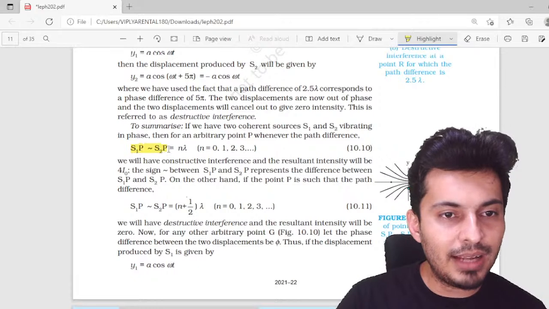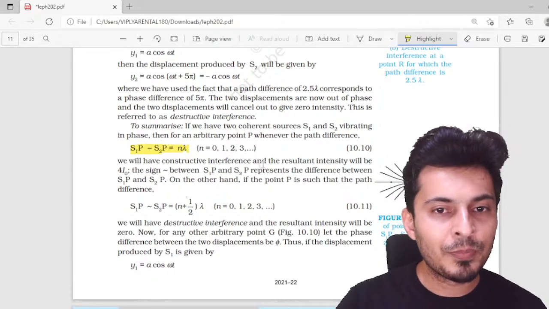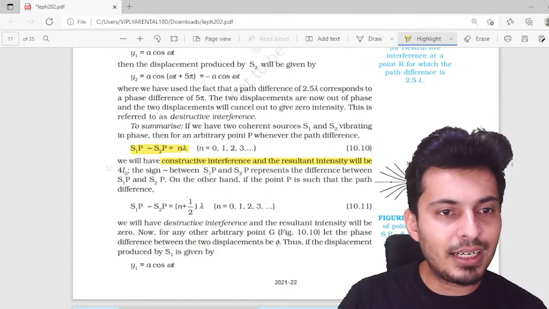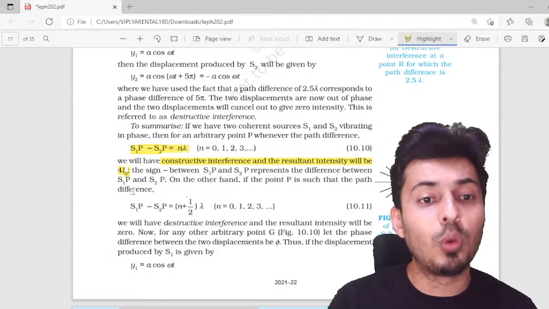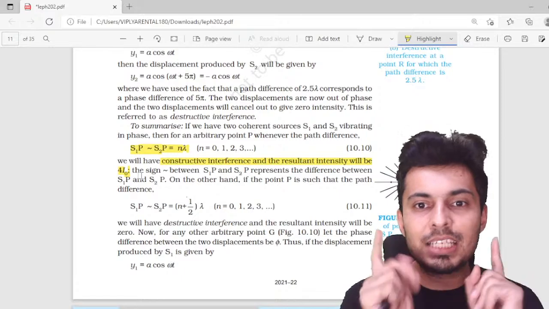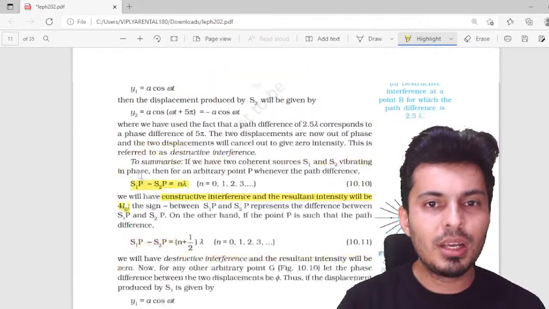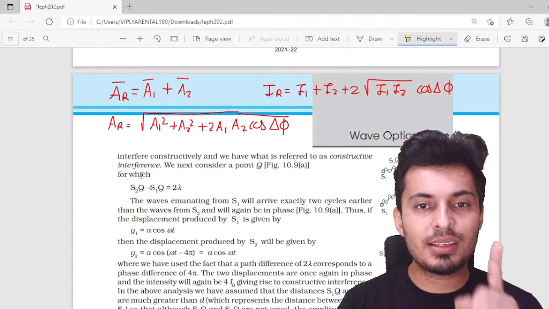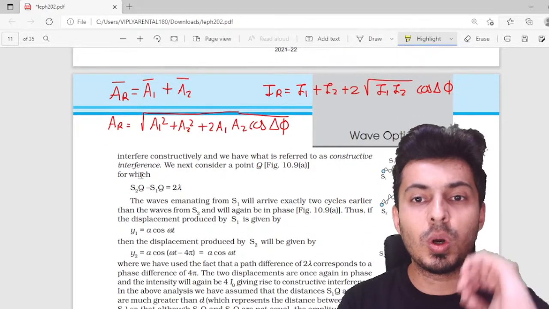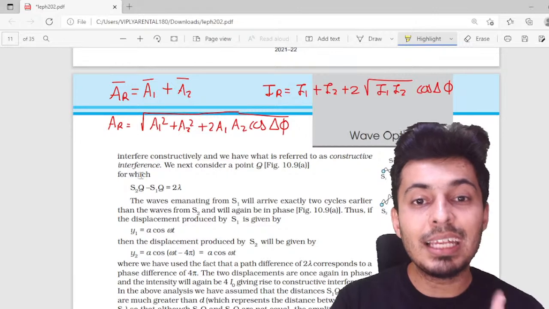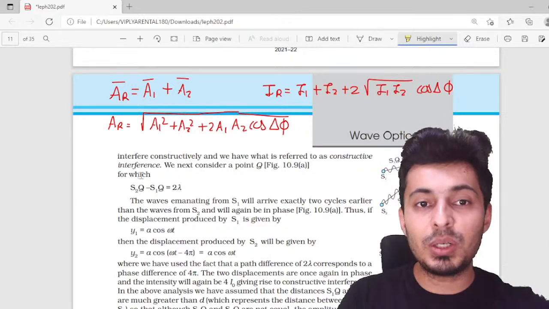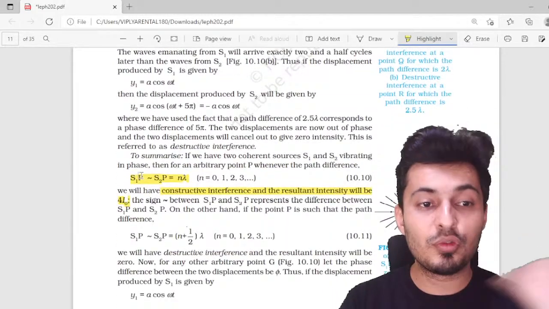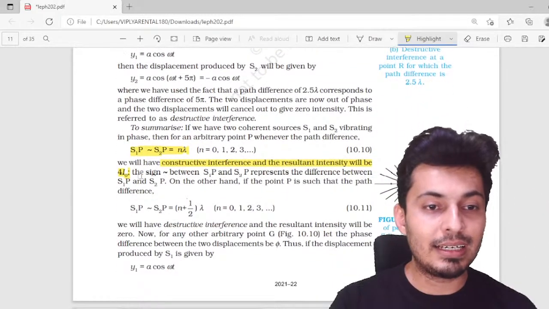So when the path difference is n lambda, then we have constructive interference, and the resultant intensity will be 4 I naught. If each wave has intensity I naught, when you use this formula, I1 plus I2 plus 2 root I1 I2 cos del phi, you will see that if I1 is equal to I2, the resultant intensity will be 4 I1. So it is 4 times any one of the intensities.